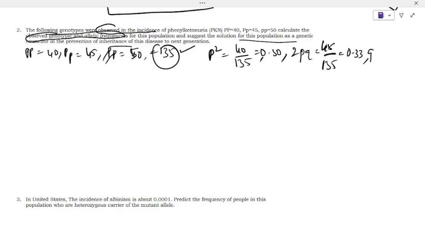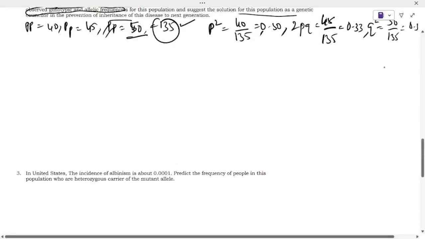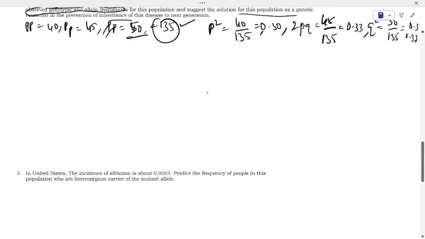So you will get the value of 0.33. Then calculate q square. q square is equal to recessive population divided by total population, 50 divided by 135. So you'll get 0.37 as an answer. So this is called genotypic frequency. Next we'll go for gene frequency, then this is observed genotypic frequency.